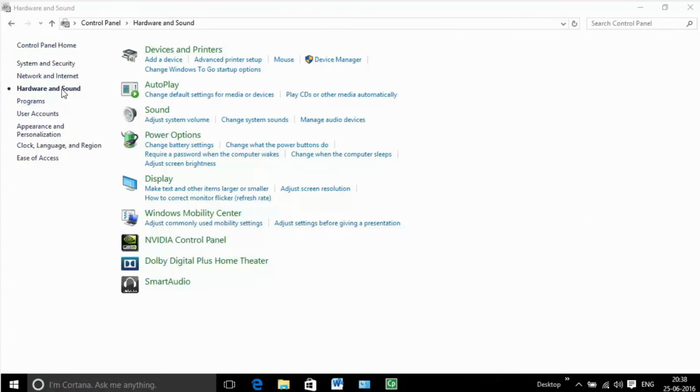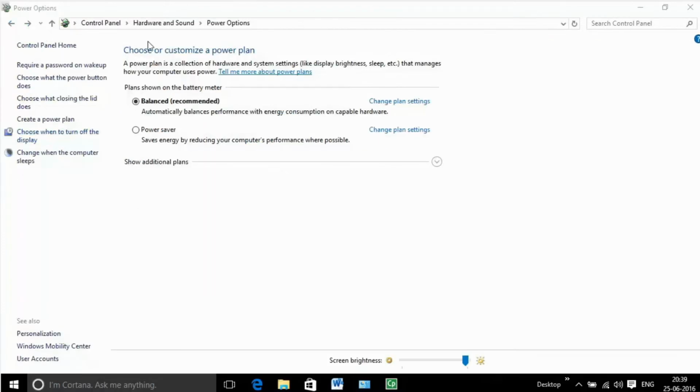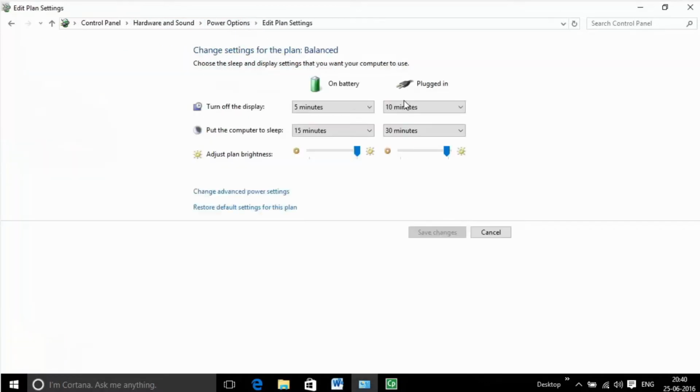Hardware and sound. Devices, printers, and sound settings can be managed in this menu. Power options. These options include options to manage energy consumption, such as specify how long it takes to switch off the display and hard drives and how long it takes for the system to enter standby, if at all.